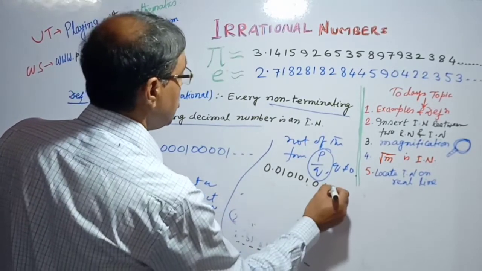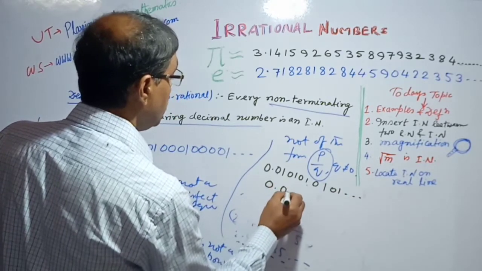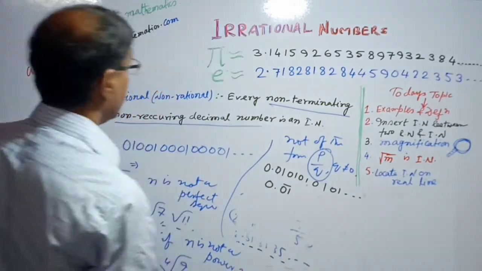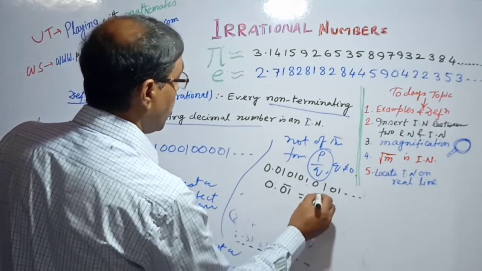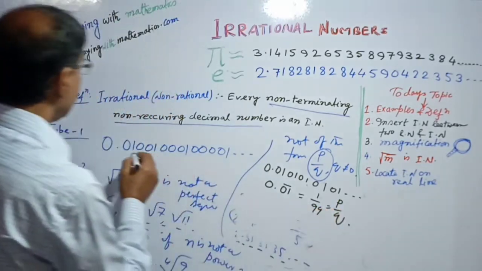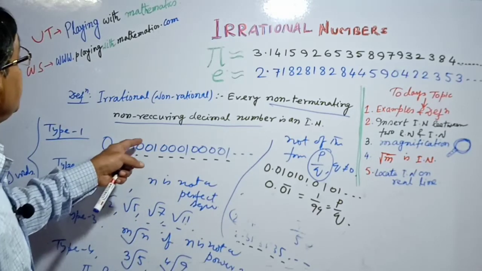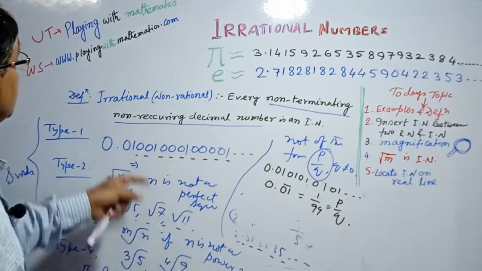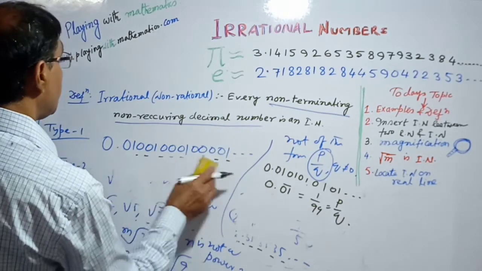This is 0.01 repeating, which equals 1 by 99, so it is of the form p by q. But the type of number here is non-repeating, that is non-recurring, so it is an irrational number.